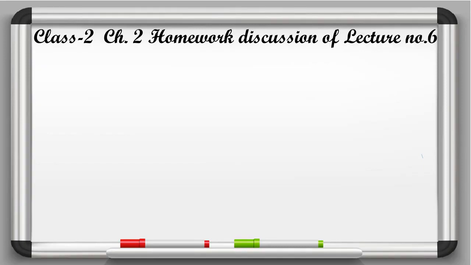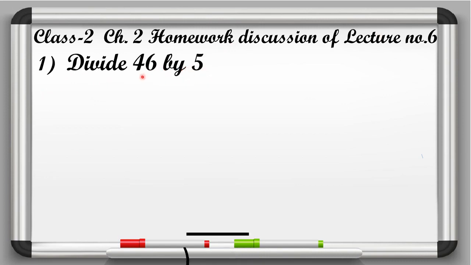Now, beta, class 2, chapter number 2, homework discussion of lecture number 6. So I had given you sums, beta. So let's discuss those sums. In question number 1, it was given divide 46 by 5. So here in this question, 46 is the dividend. So first of all, we will write dividend 46 and 5 is the divisor. So we will write 5.